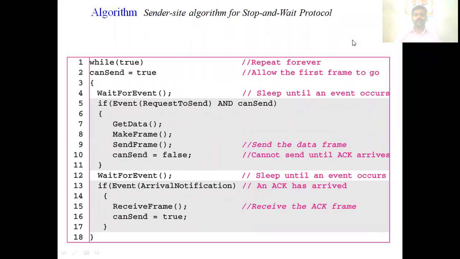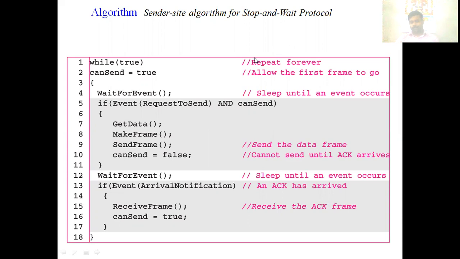Now we are going to see the algorithm in the sender side for stop and wait protocol. In this algorithm, in the sender side, we are having two events. One is a request from the network layer. Another one is an arrival notification from the physical layer. So these are the two things the sender has to handle.